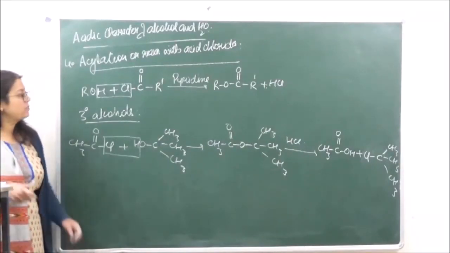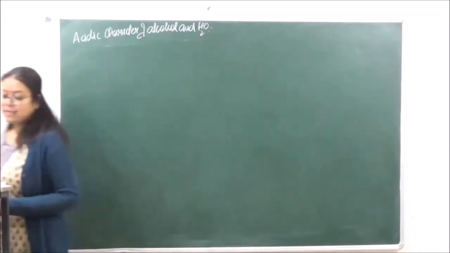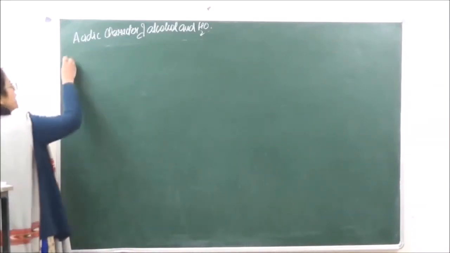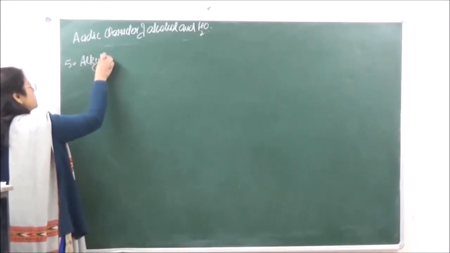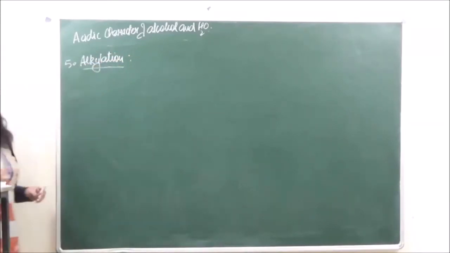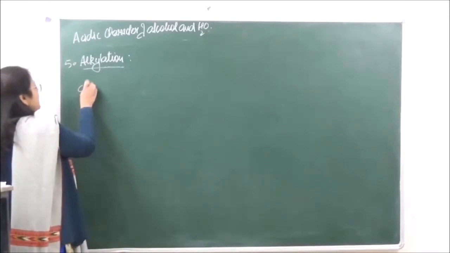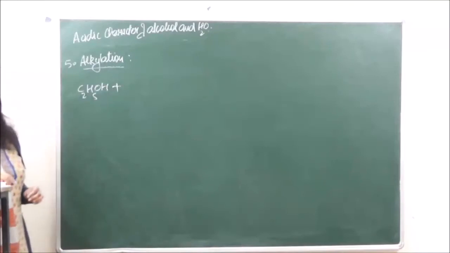Then the fifth reaction which we are going to do over here is the alkylation reaction. Under the same category we are doing the fifth reaction. In case of alkylation reaction, we are going to introduce an alkyl group, which can be done by reacting ethyl alcohol or alcohol with dialkyl sulfate.